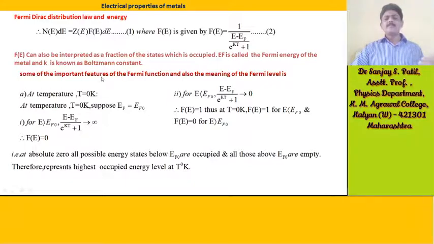Some of the important features of the Fermi function, and also the meaning of the Fermi level, are as follows. Suppose A, at temperature T equal to 0 Kelvin, the Fermi energy EF is equal to EF0.